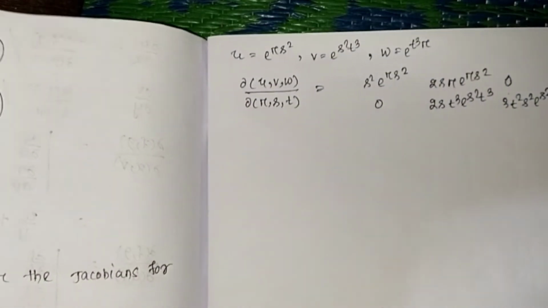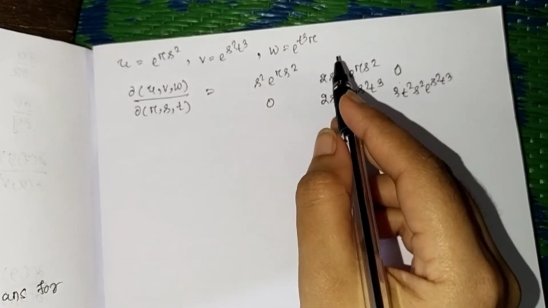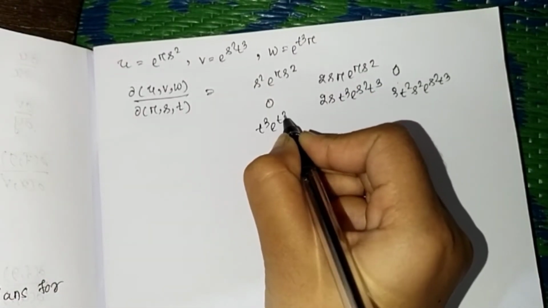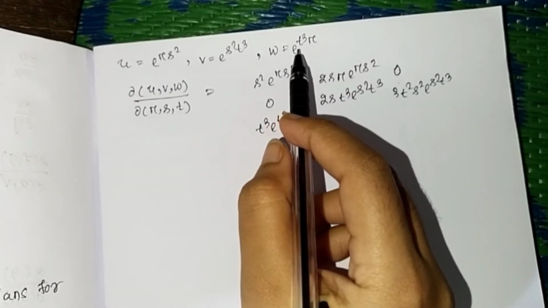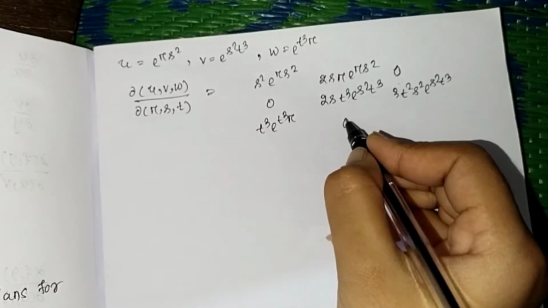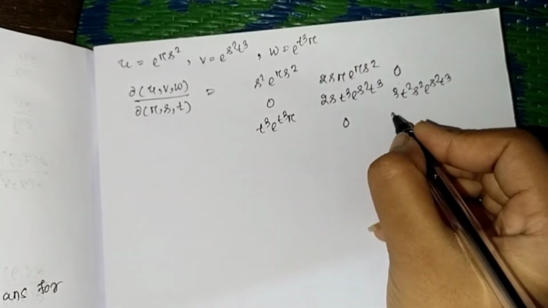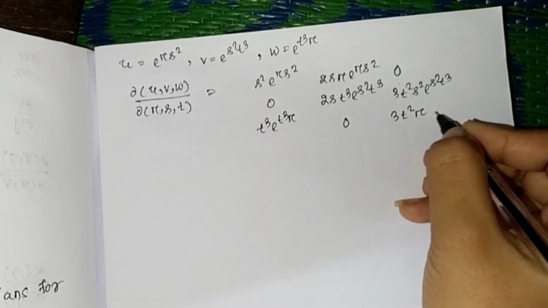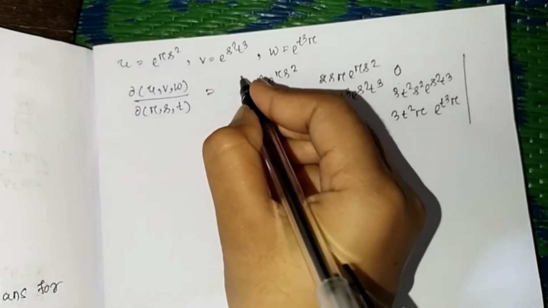Then lastly, del w by del r is t^4 into e to the power t^4 r. Del w by del s is independent of s, so del w by del s is 0. Then del w by del t is 4t cube into r e to the power t^4 into r. Its determinant.